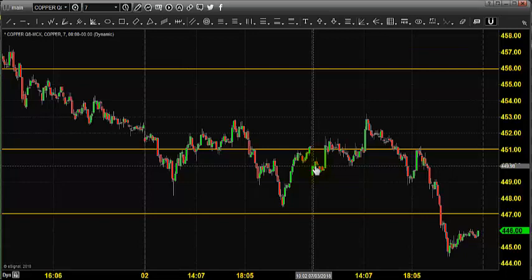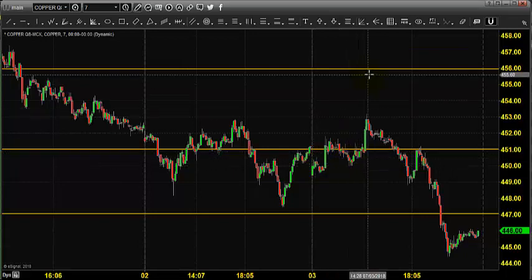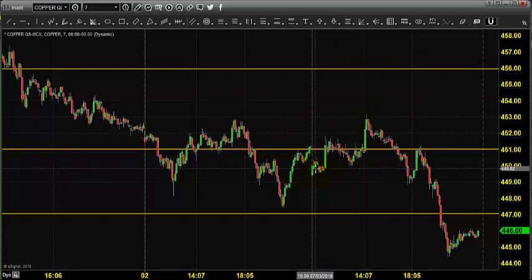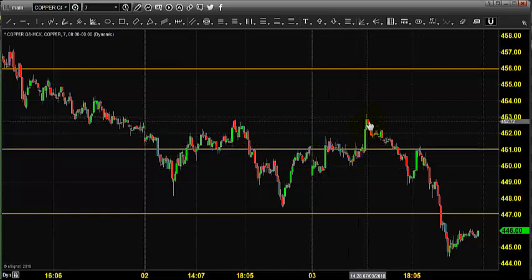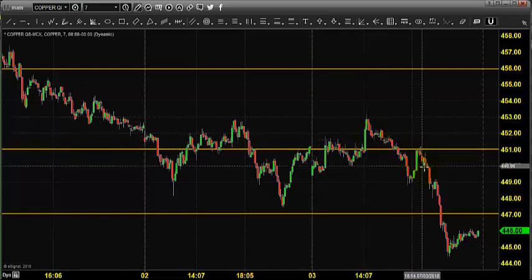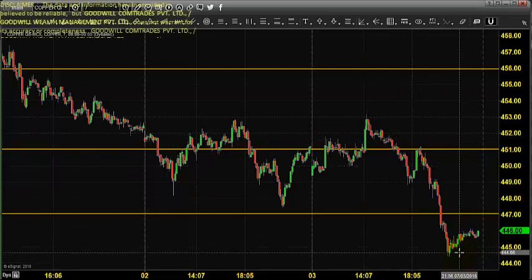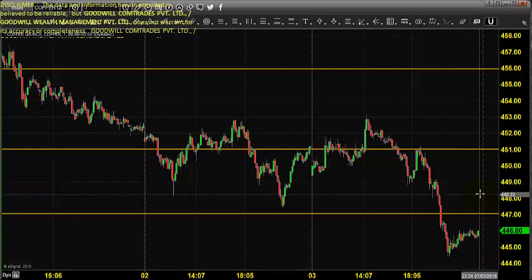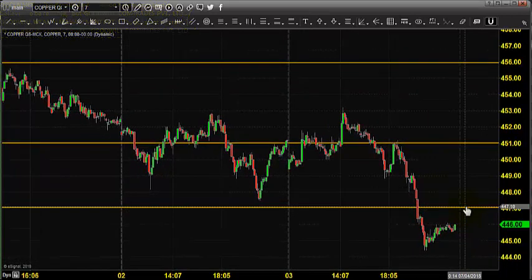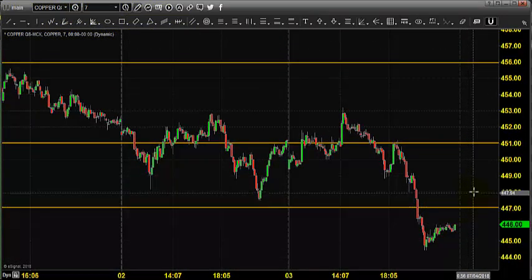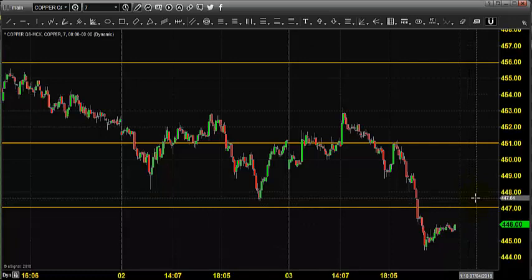We expected copper to stay in selling, maintaining 456 as resistance. Right after the opening, the price tried to move above 452, and finally it came down below 450 and continued its selling to reach 444.3 and close near 446. Today it's expected to open somewhere within 448 and 447 based on COMEX price direction. We are predicting the price opening.